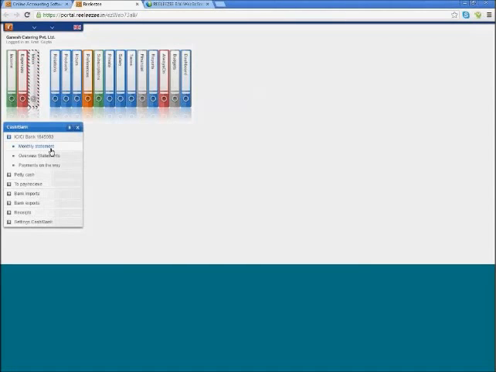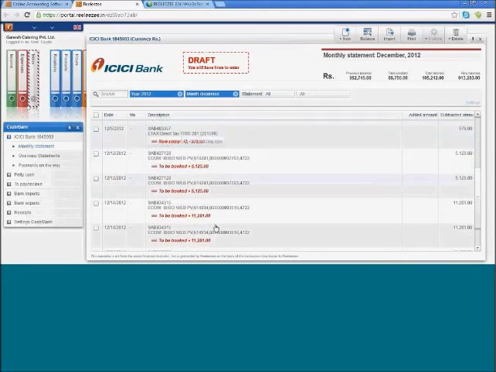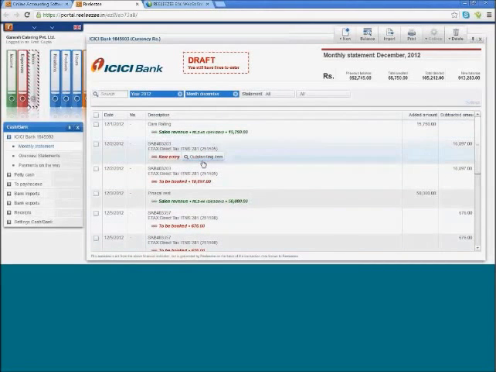So the bank statement that I downloaded was for December. So I click on. So you can see the December statement is already populated. So these are the line entries for each bank statement that happened. Now we can simply close the bank line entry from now. Now our application has that intelligence where it can do a matching. So when you see a green populated highlighted option, it says that there was a sales revenue or there was an income or invoice created for 15,750 rupees, and it is showing that we can do a direct match here.